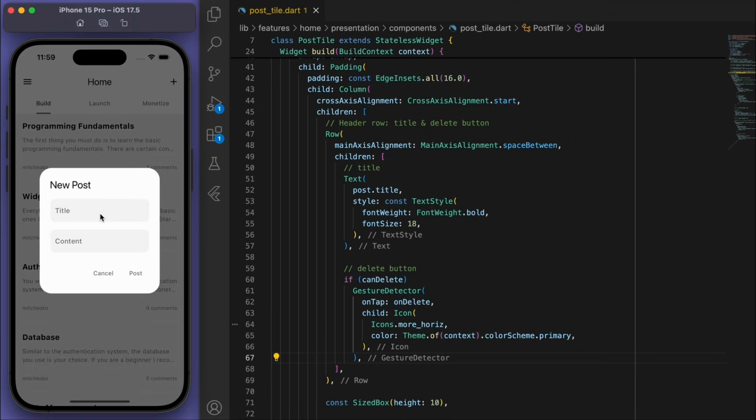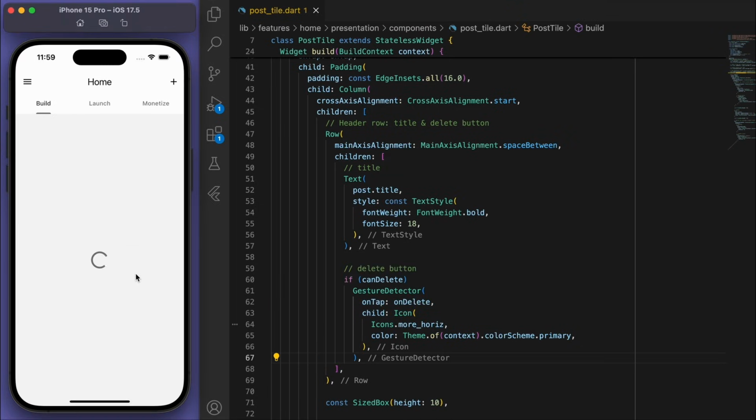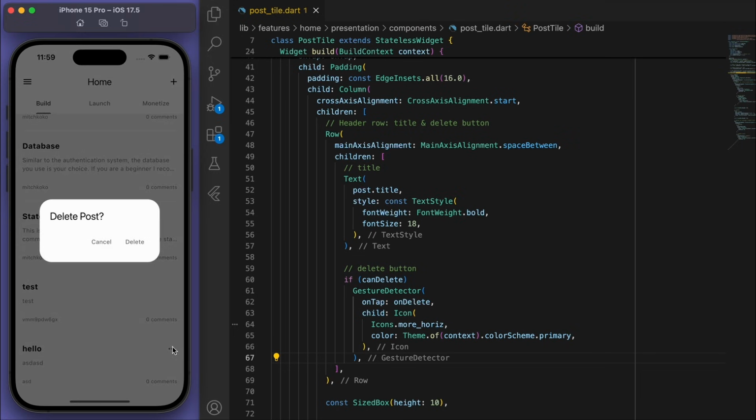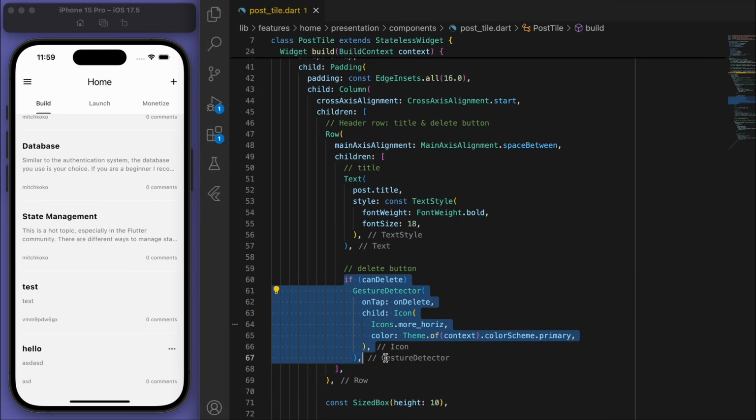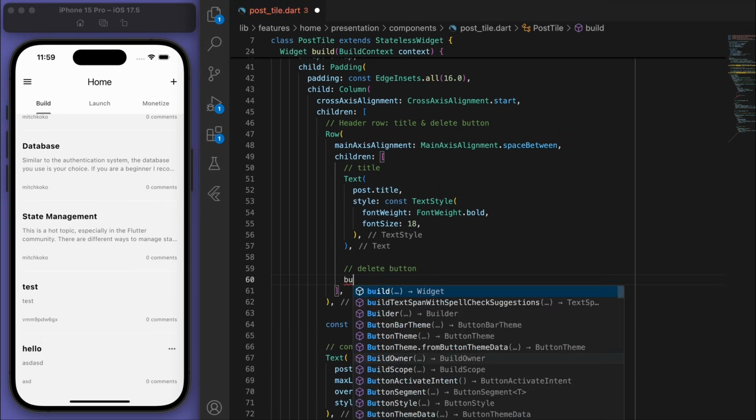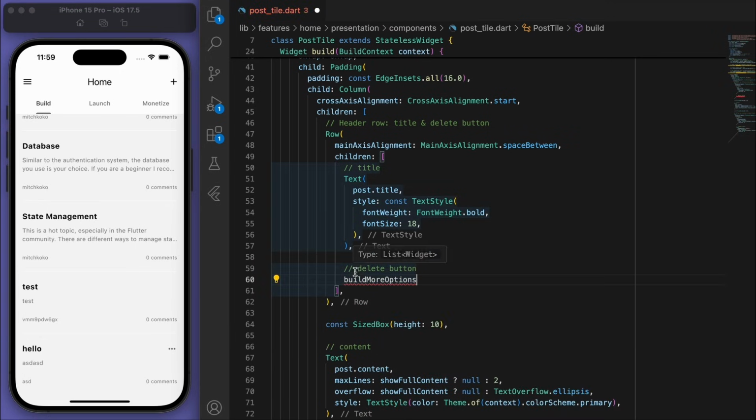And if I just create a new post, you can see that only my post, like the one that you own, will have these dots to delete it, right? So for this one, I'm going to actually say build more options because I want the delete button, but I also want a block button and a report button, right?